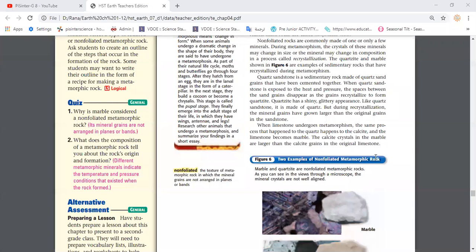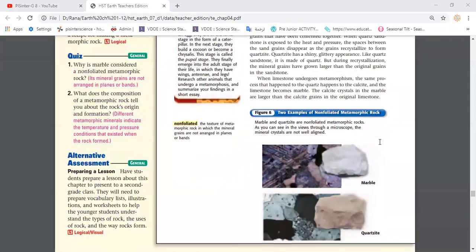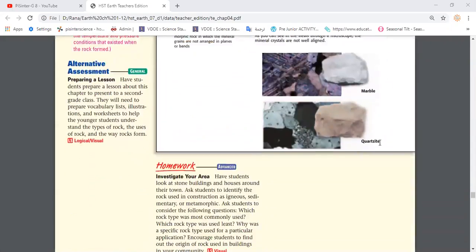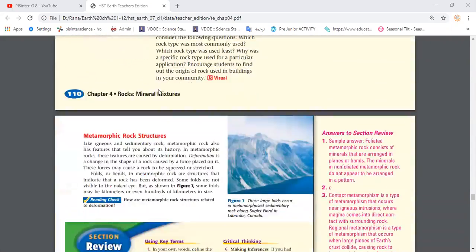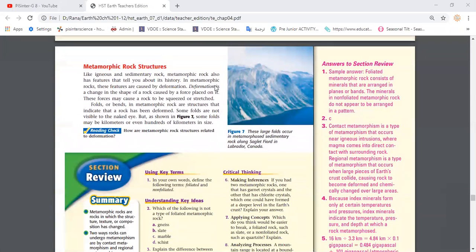So here like this, that's the difference between foliated and non-foliated metamorphic rock. The last thing which we're going to talk about in this lesson: as we studied in sedimentary rock and in igneous rock, we said that each rock has some features or structures. For example, in igneous rock, we could find fissures. We said that small cracks, where the lava comes out to the Earth's surface, create a certain shape, so we call these fissures. Do you remember this, guys?